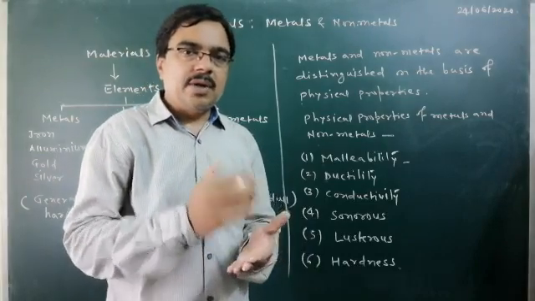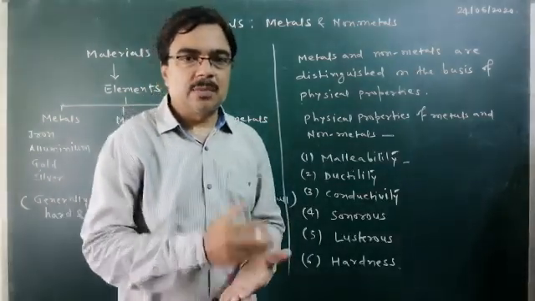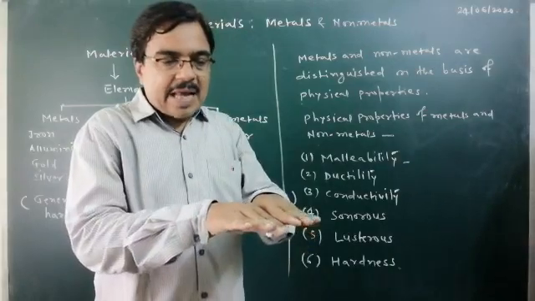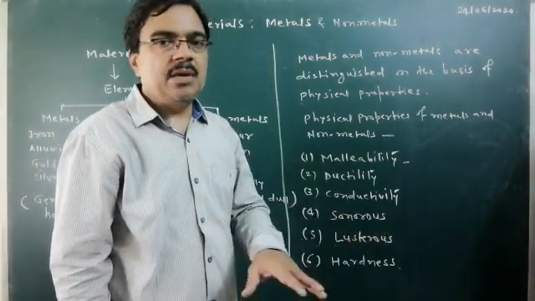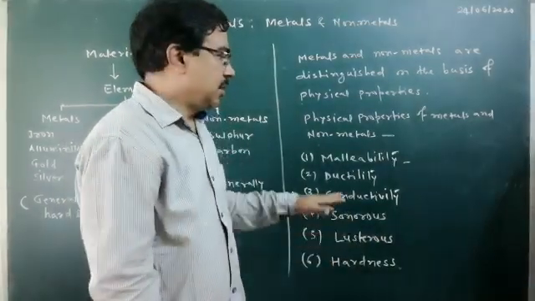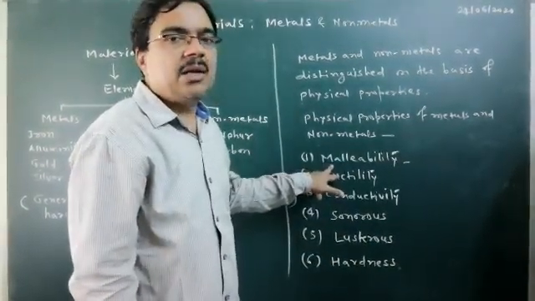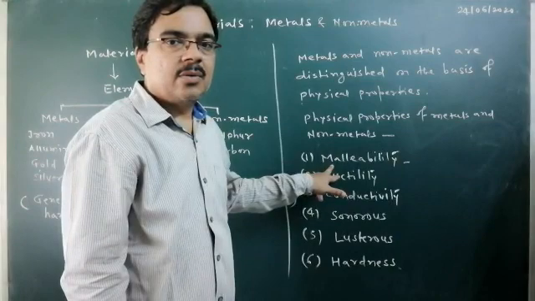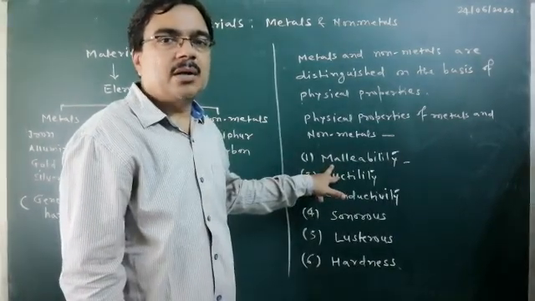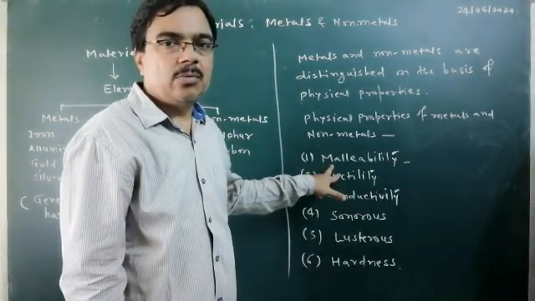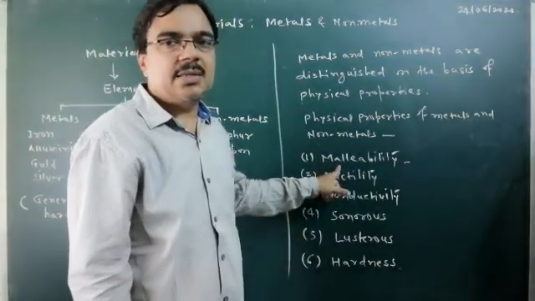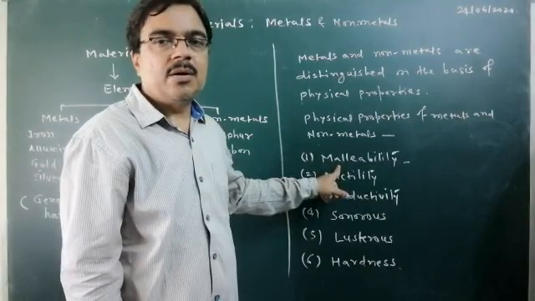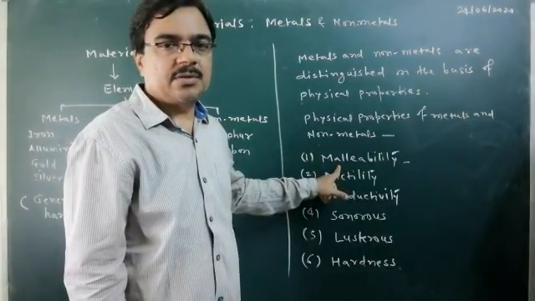So when you are beating a particular substance with the help of a hammer, if it has the nature of spreading, such behavior of that metal is known as malleable metal. And the property of that material to be made into sheets is called malleability. So malleability is the property of metal to be made into sheets.